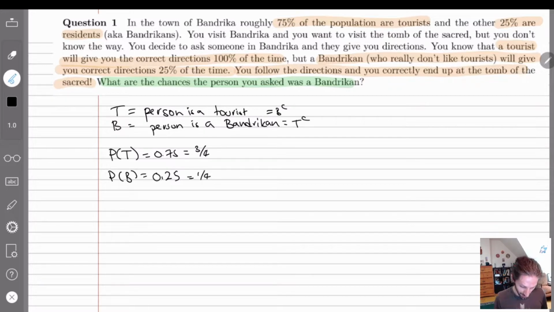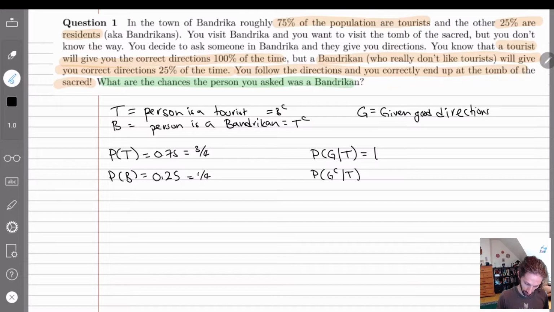So what's happening? You want to know whether you get directions or not. Let G be given good directions, as in you end up where you want to go. A tourist will give you correct directions 100% of the time, so the probability that you get good directions given that the person is a tourist is 1.0. The opposite, the probability that you get bad directions given a tourist, is 0.